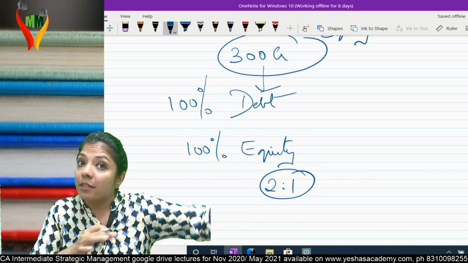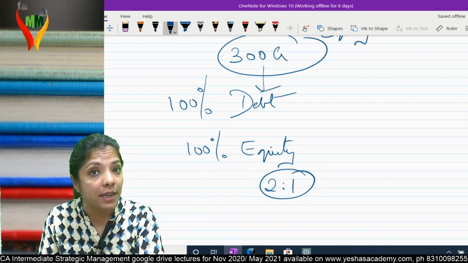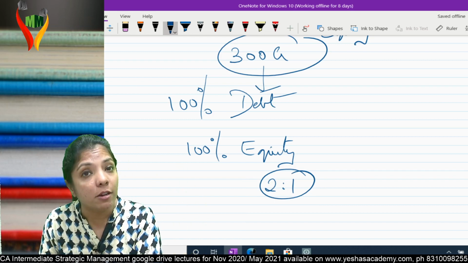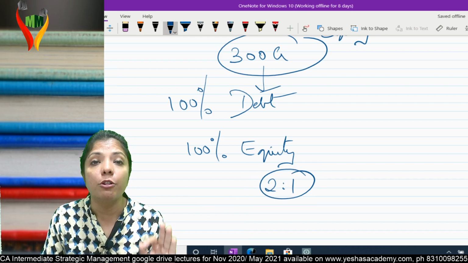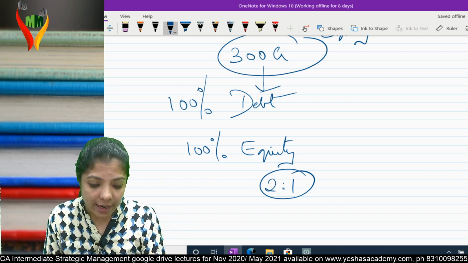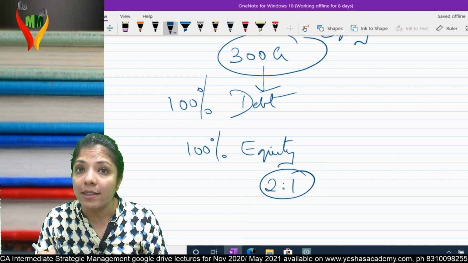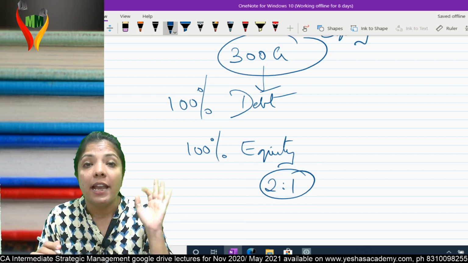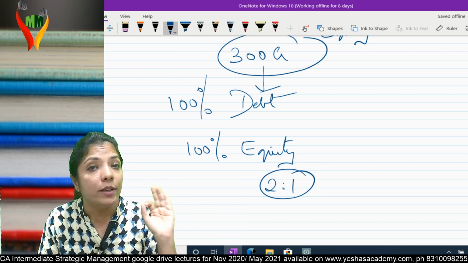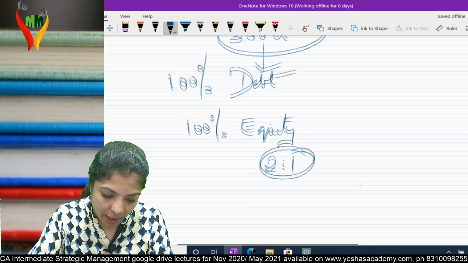But what I'm trying to say, I was just giving a hint that cost of debt is less than cost of equity. That does not mean that I should go for 100% debt, neither should I go for 100% equity. There should be an appropriate mix of debt and equity. Ideally, the ratio is 2:1, that means 2 debt and 1 equity. If I want 3 rupees, it should be 2 rupees debt and 1 rupee equity. But please don't write 2:1 in the exam. Just write appropriate mix. Am I clear?